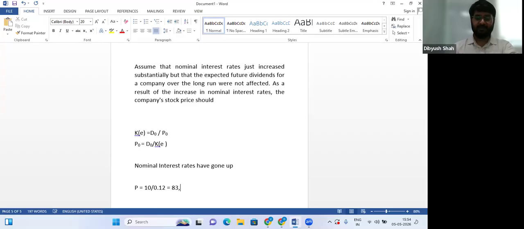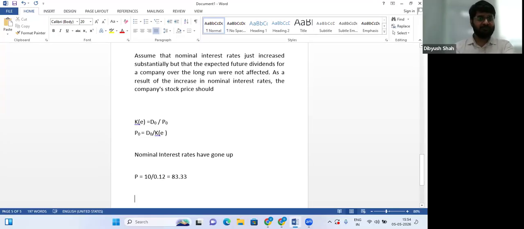83 point something. Now understand, if nominal interest rates go up significantly, cost of equity will also go up, because the risk-free rate goes up, cost of debt shoots up, so cost of equity will also shoot up. CAPM or any other common model will give you the same logic. So in this case, let's assume this 12 has become 15.